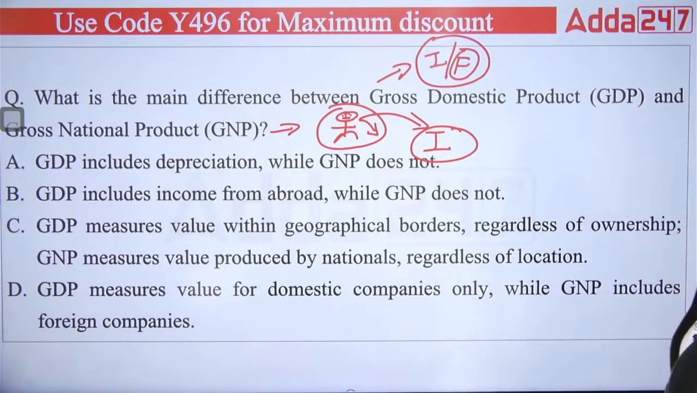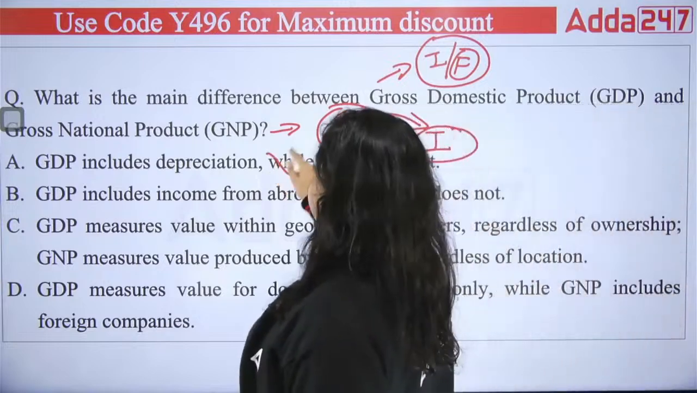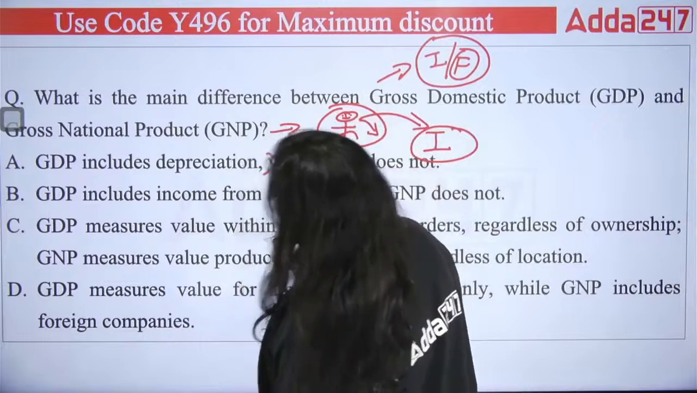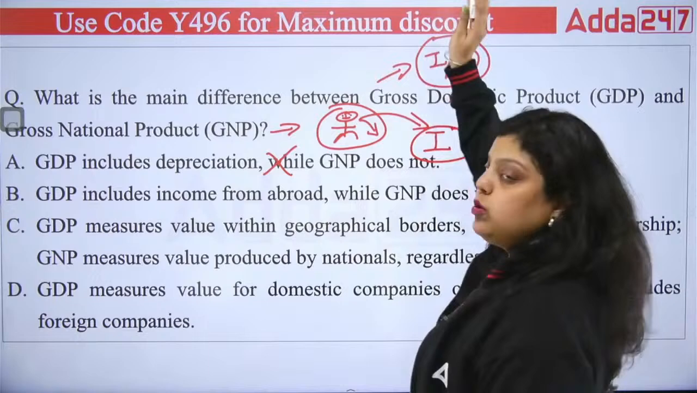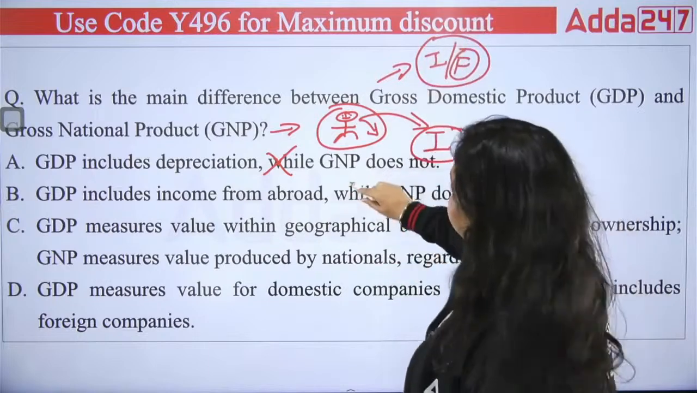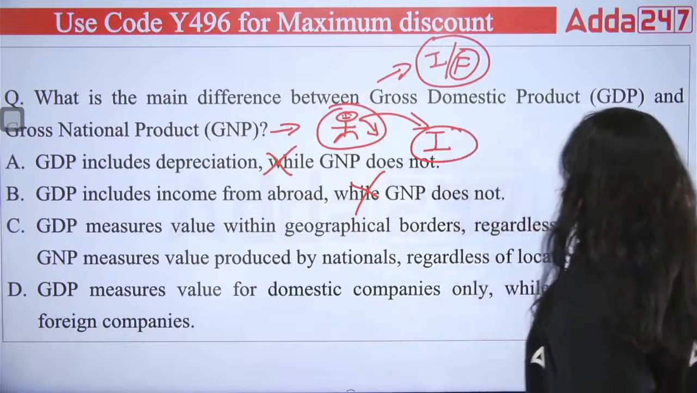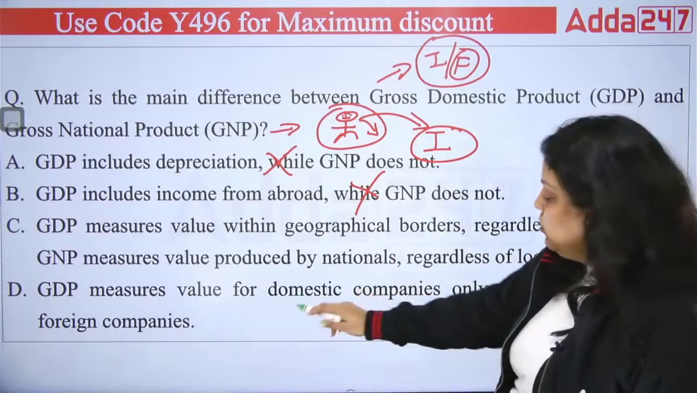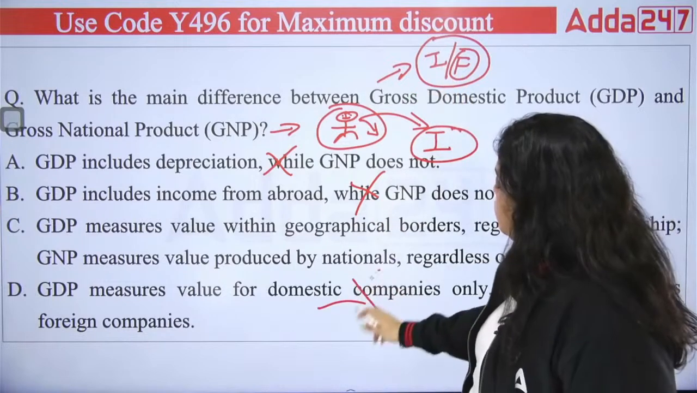So the first option says GDP includes depreciation while GNP does not. This is not true. GNP also includes depreciation. Now, GDP includes income from abroad while GNP does not. This is not true. GDP values domestic companies only while GNP includes foreign companies. No, GDP also values the foreign companies. That I have already told you. It means this is also wrong.